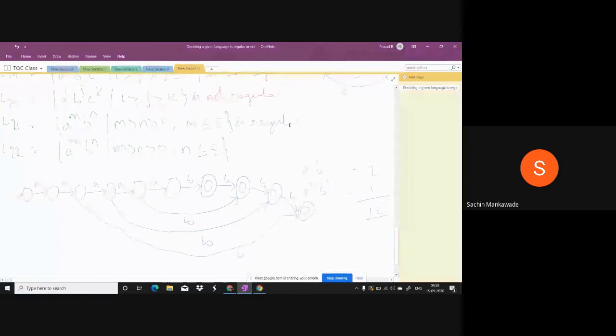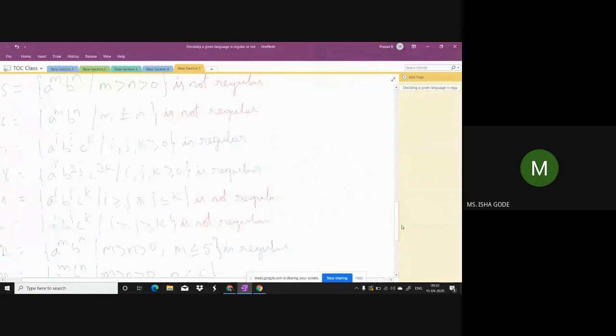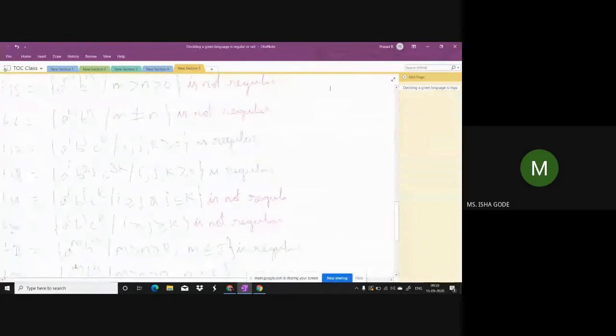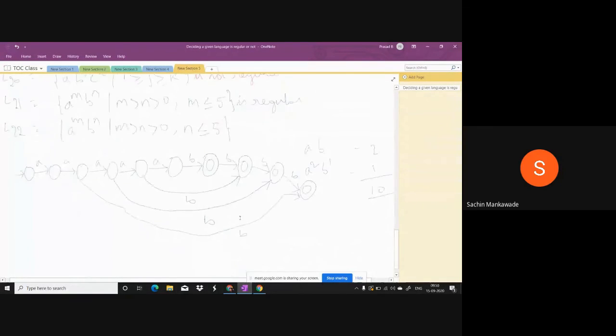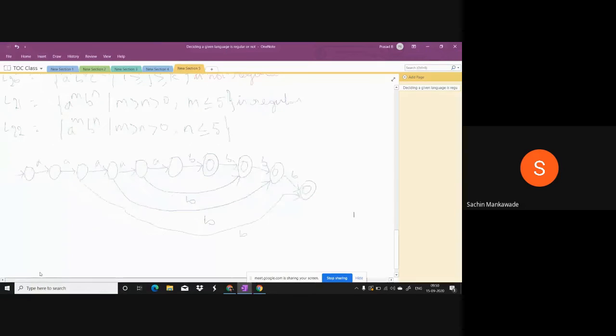Not regular. Why? Because the maximum n is less than 5, but m can go up to infinity. Suppose the maximum value of n is 5, then A's can be 6, 600, 6 lakh, 6 crores, up to infinity. So the relation is infinite, you are saying not regular. Am I right? Are you saying the same?